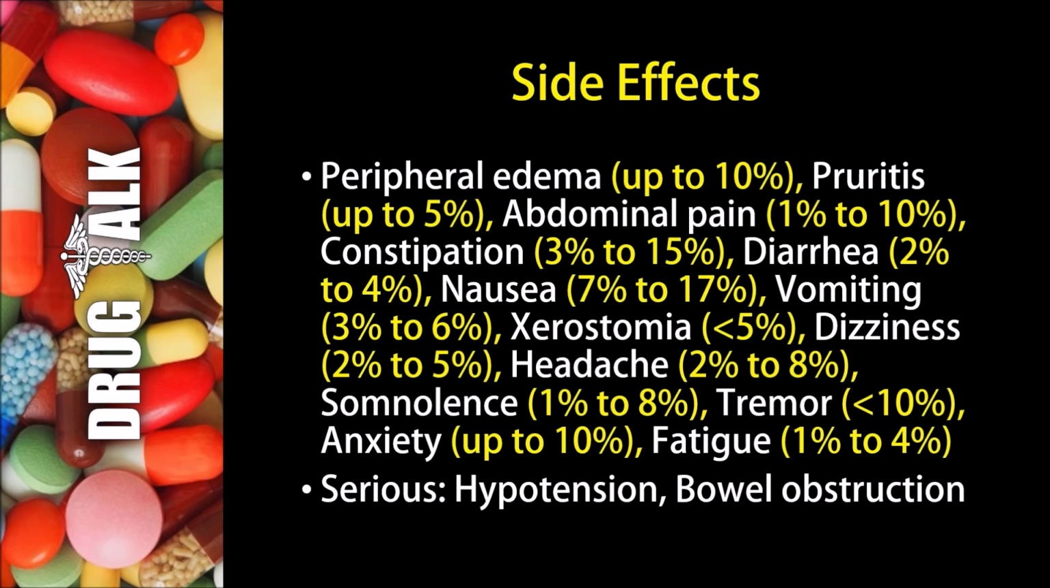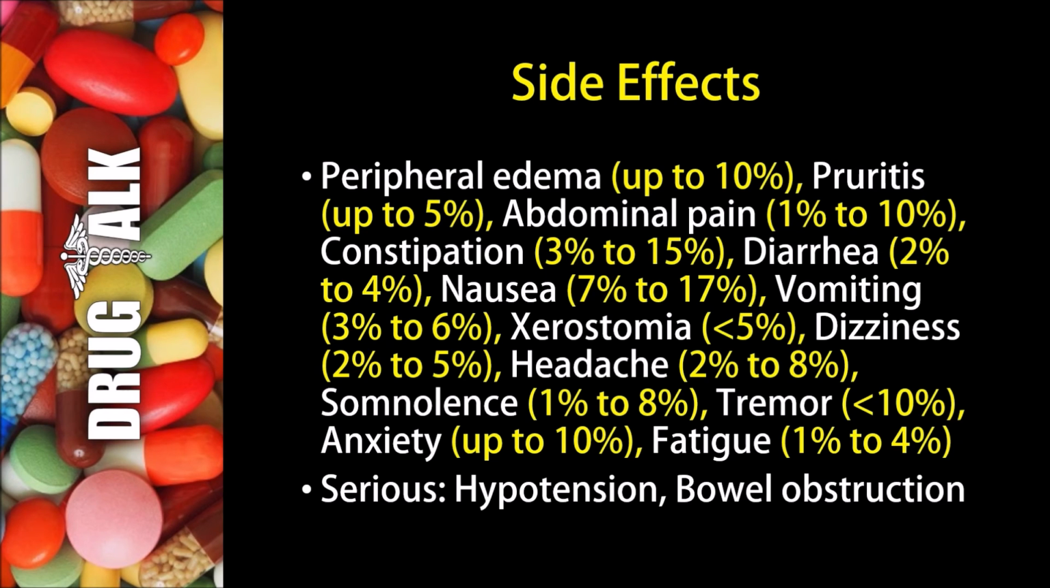Constipation may happen 3 to 15% of the time, while diarrhea may happen 2 to 4% of the time. Nausea may happen in 7 to 17% of patients, and vomiting may happen 3 to 6% of the time. Less than 5% may experience xerostomia or dry mouth, and 2 to 5% may experience dizziness.